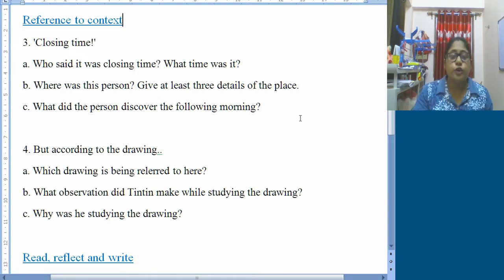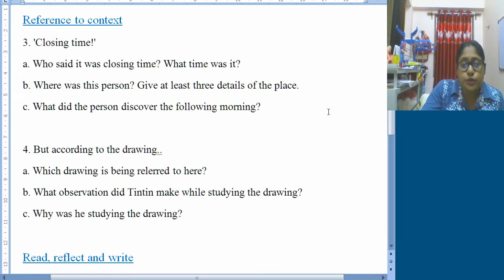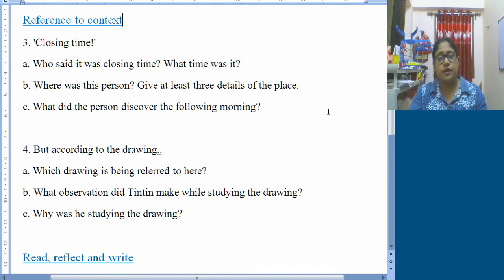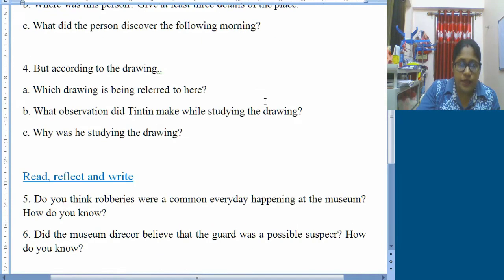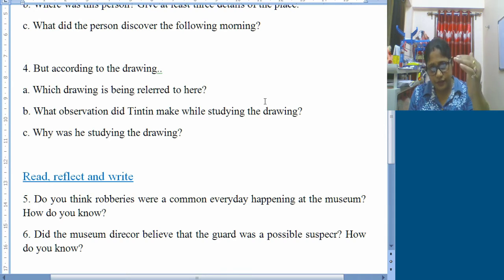I am trying to provide you information so that you all can form answers of your very own. So I hope you all will definitely try to write down these answers by yourself. For the read, reflect and write part, for now we will follow questions 5 and 6. After that, if we get time, we will do the rest, and after read, reflect, write we will directly go to the word wall and grammar part.